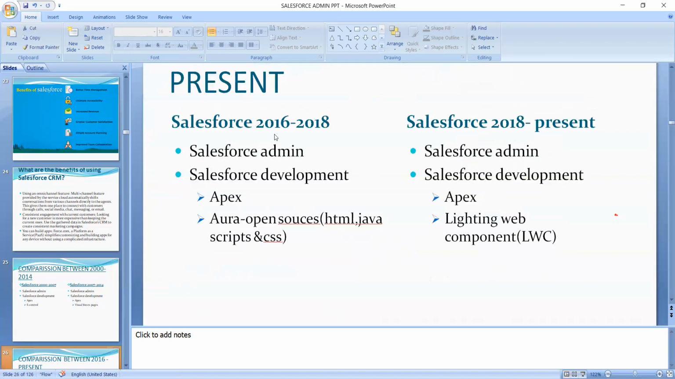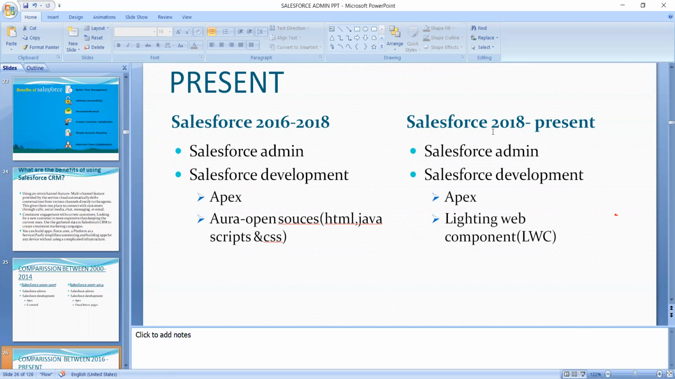And here you can see that in Salesforce 2016 to 2018, Salesforce admin was the same, but in Salesforce development, Apex and Aura open source were added here. In that Aura open source we are using HTML, JavaScript, and CSS also.